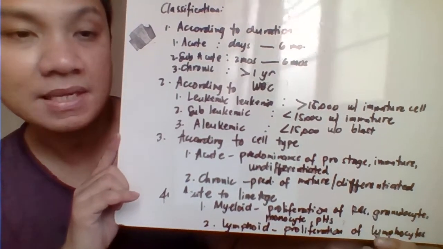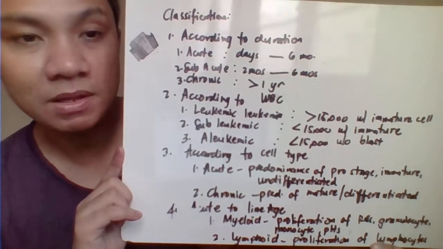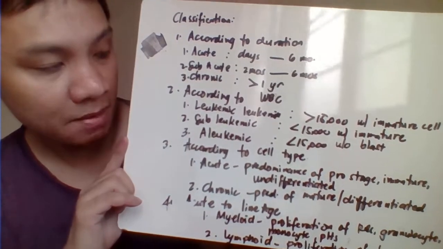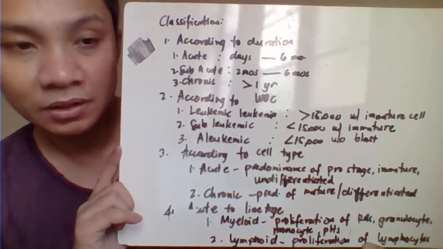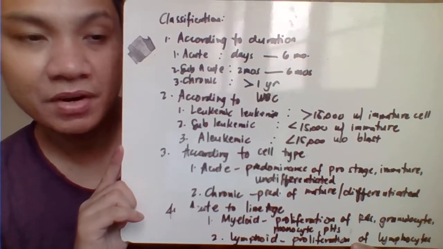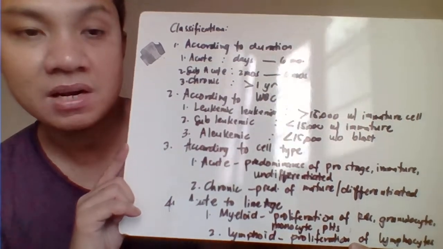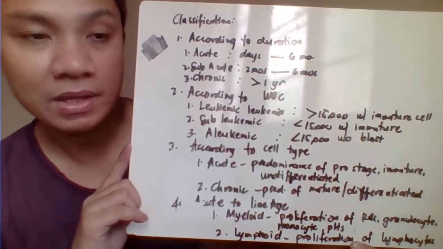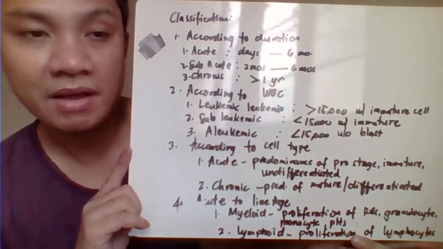According to WBC count, we have leukemic leukemia, more than 15,000 with the presence of blasts. Subleukemic leukemia, less than 15,000 with the presence of your blasts. And aleukemic leukemia, on the other hand, would have less than 15,000 with absence of blasts.